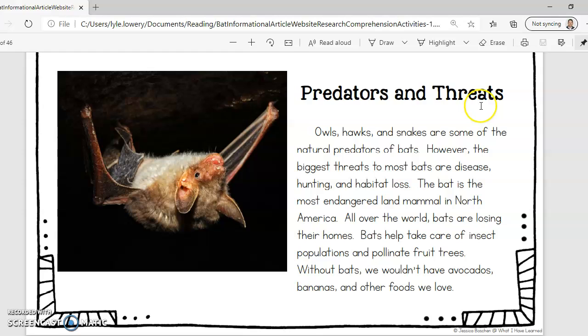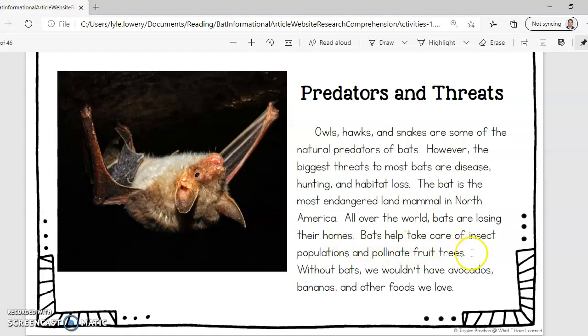Predators and threats. Owls, hawks, and snakes are some of the natural predators of bats. However, the biggest threats to most bats are disease, hunting, and habitat loss. The bat is the most endangered land mammal in North America. All over the world, bats are losing their homes.